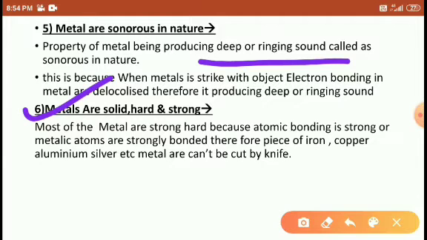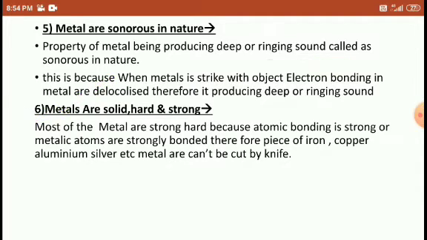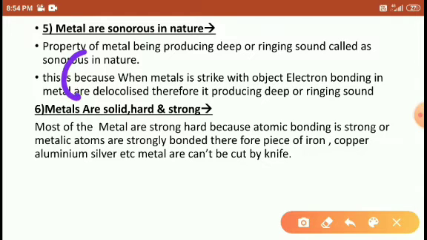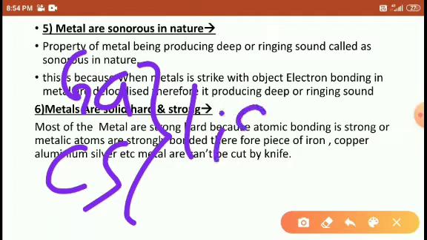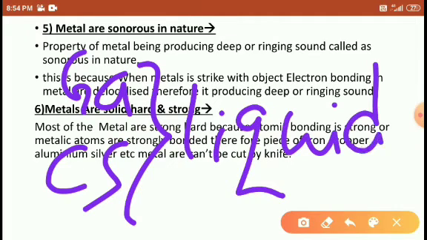The next property: metals are solid, hard and rigid. How do we know that many metals are solid in nature? Many metals are solid in nature, right? Only gallium and cesium, these two metals, exist in liquid form, students. Only two metals, and all the remaining exist in solid form.